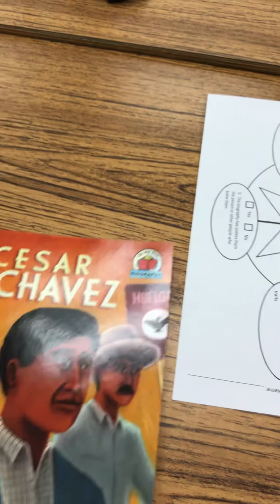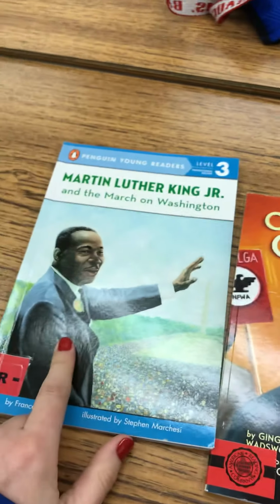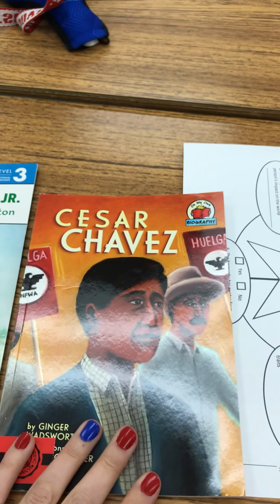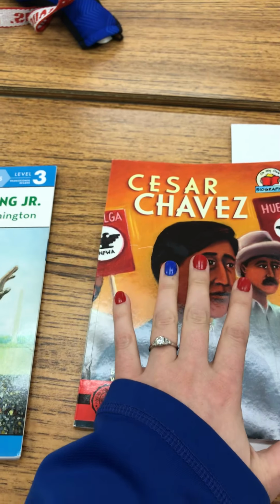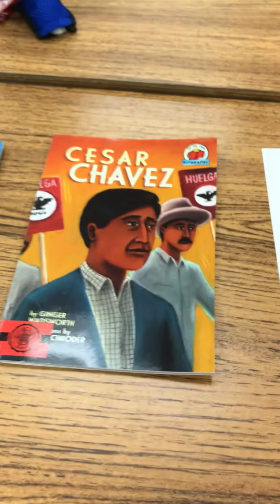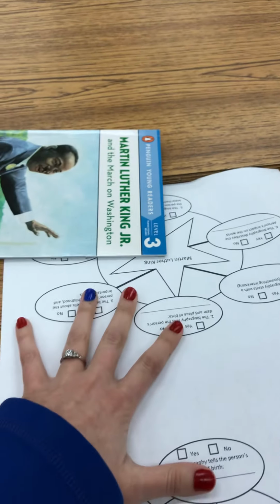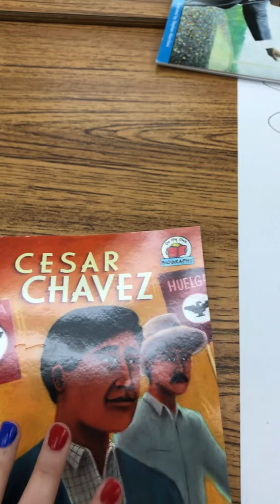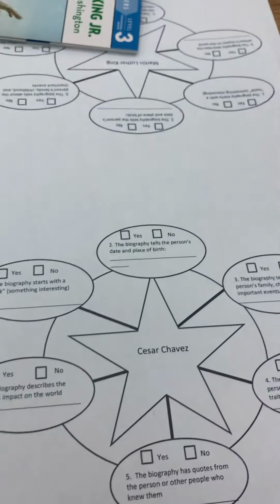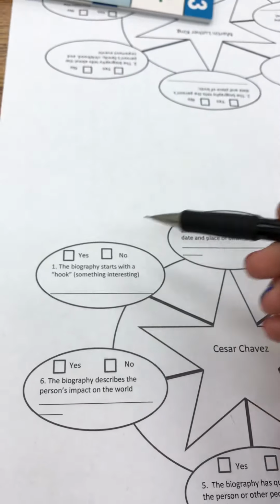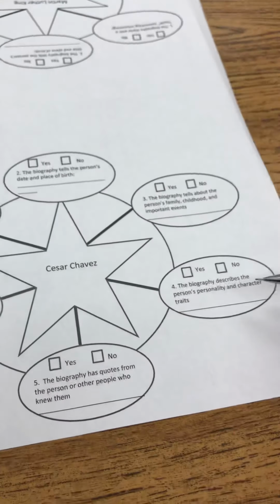Remember, you and your partner need to finish reading the book about Martin Luther King Jr. and Cesar Chavez. One student will read this book, the other will read this book. Once you're done reading your two books, one partner is going to work on this side of the graphic organizer, the other partner is going to work on this side. Once you're done reading the book, you need to answer these questions about your biography.